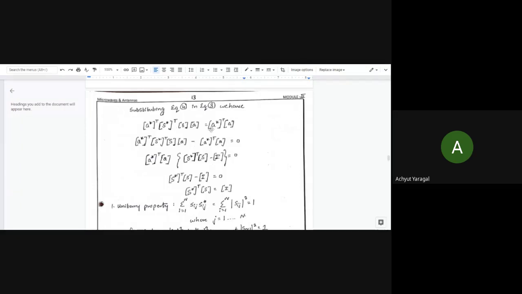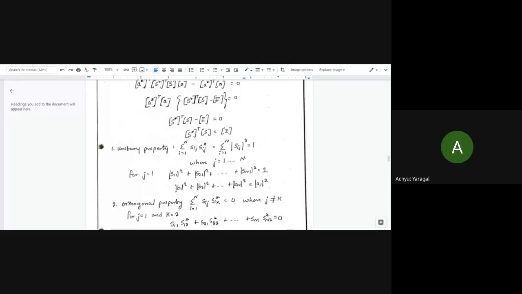transpose into a. Now there are certain common terms here, so I can take the RHS term to the LHS. The common term between these two terms is a conjugate transpose into a. So finally we got a conjugate transpose into s minus the identity matrix, that is equal to 0. It could also be taken to the RHS. This is how we prove our second property of the S parameters, that is the unitary property for a lossless junction.